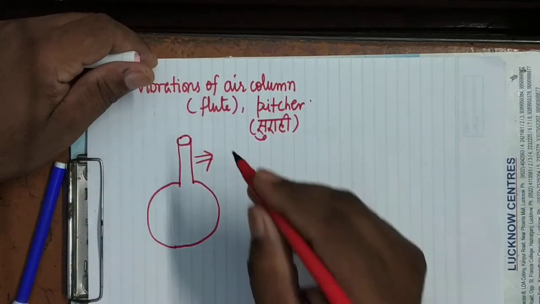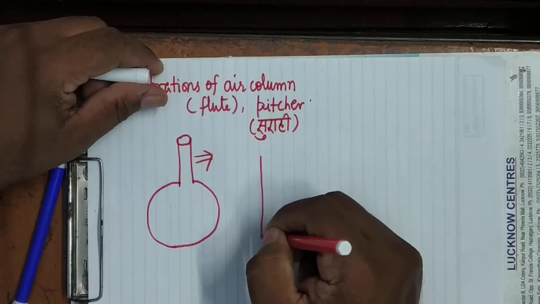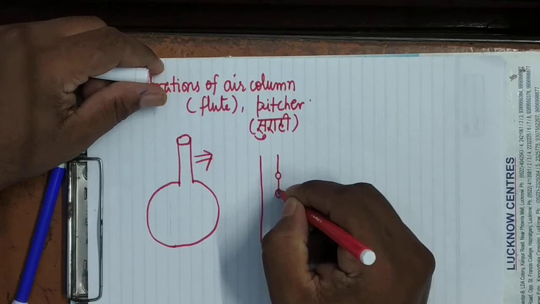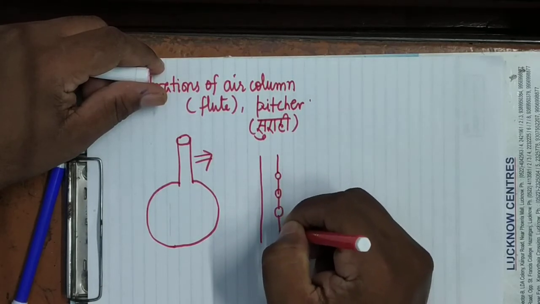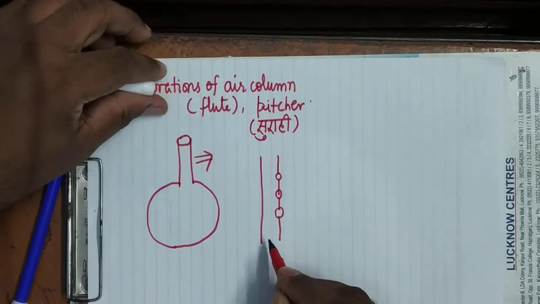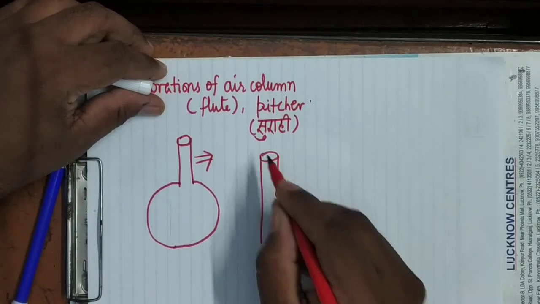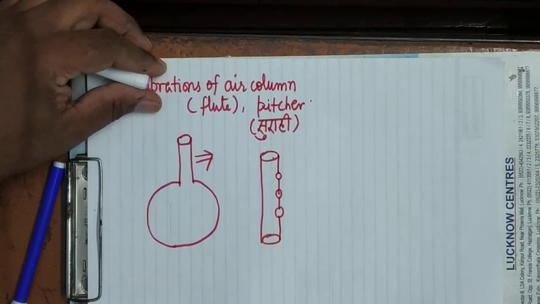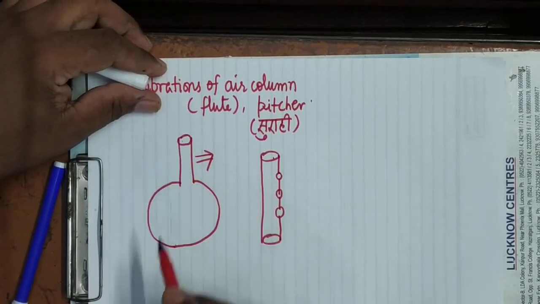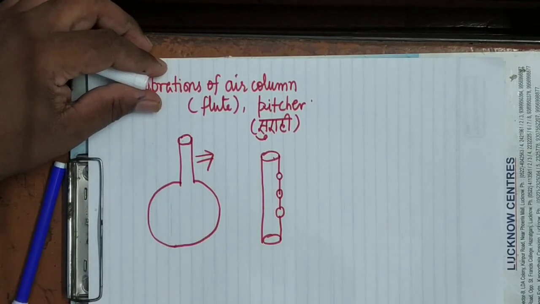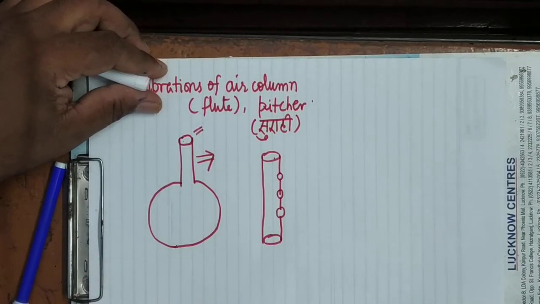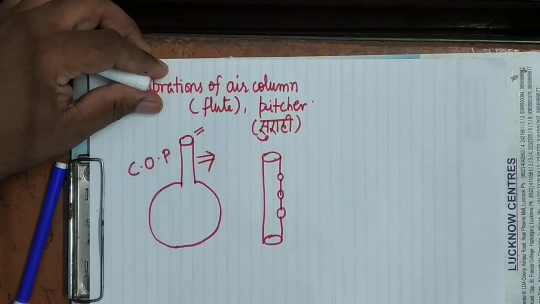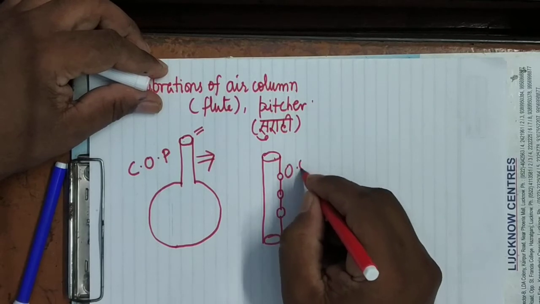Similarly, in the flute also, you have seen there are different holes. This organ pipe is open from both the sides, from here as well as from here, but this one is closed from the lower side and open only at the top. This we can say is the closed organ pipe, COP, and that is the open organ pipe.